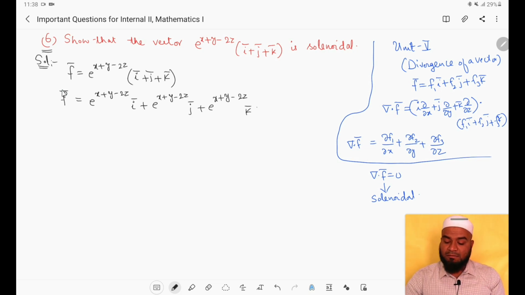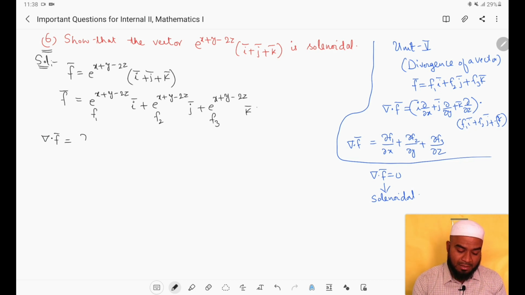Now f bar will be in the form of f1 i plus f2 j plus f3 k. So this will be f1, this will be f2 and this will be f3. Now we have to show that del dot f bar will be 0, then this f bar will become solenoidal. That is what the question asks. So let us consider del dot f bar.